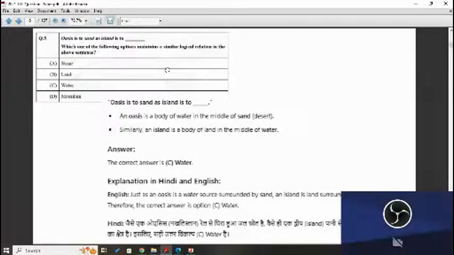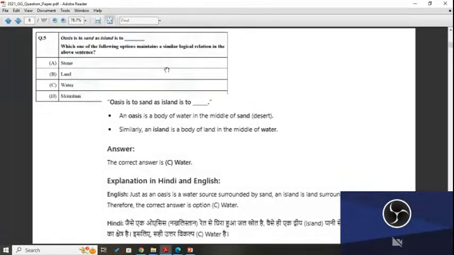Next question is which of the following options maintains a similar relation as in the above sentence? Stone, land, water, and mountain. Oasis is what? Oasis is a water body. We have read in geology how the oasis is formed. So answer C is correct.